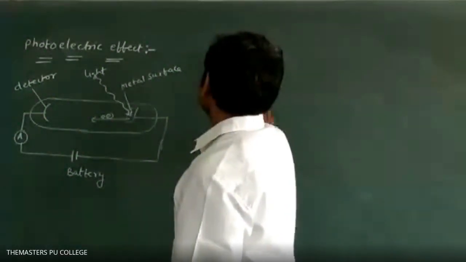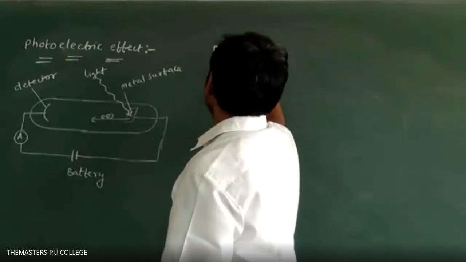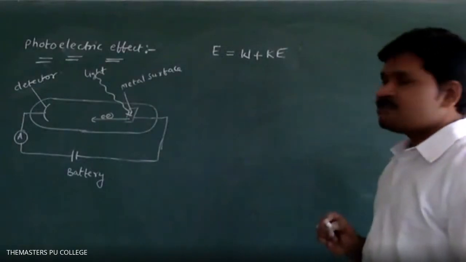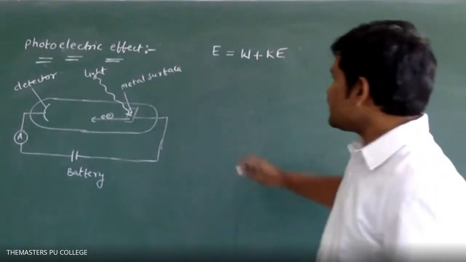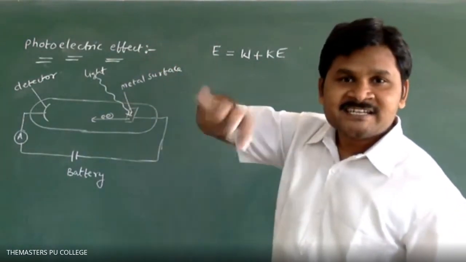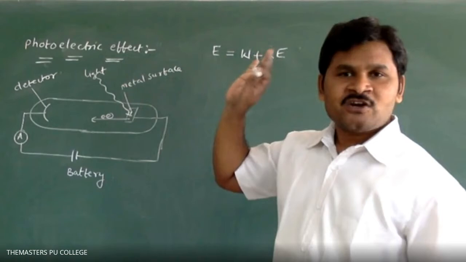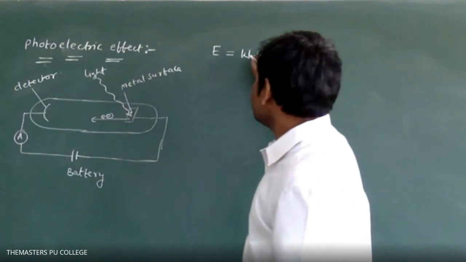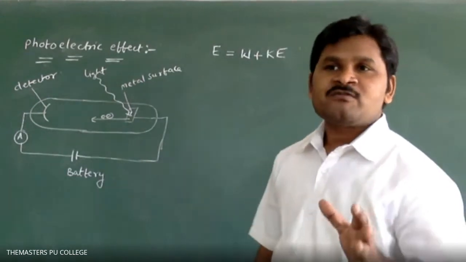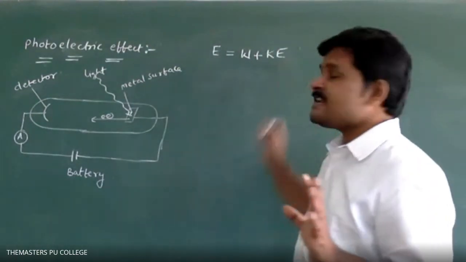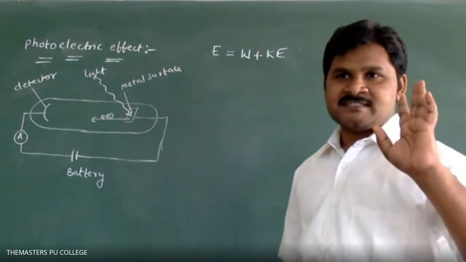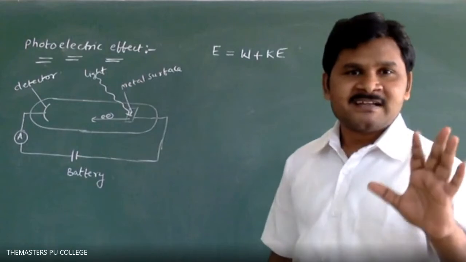E is equal to W plus K. What is this E? E is the total energy of light. What is W? W is nothing but the energy required to free the electron. What is K? The energy required to escape the electron from the metal surface.